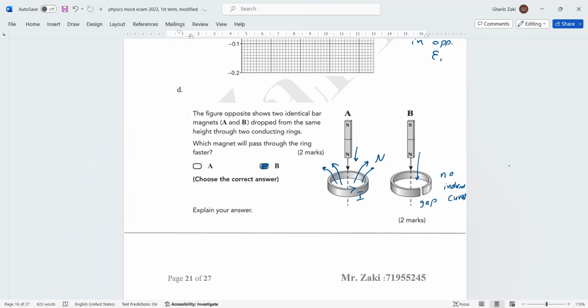Because ring A will induce a current I in it, producing a magnetic field that opposes the change. But B has a break.